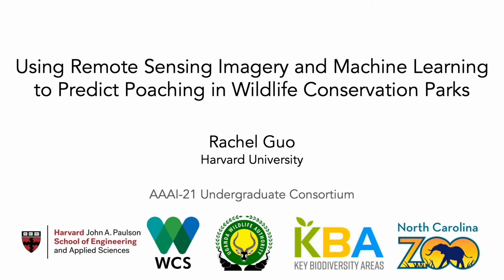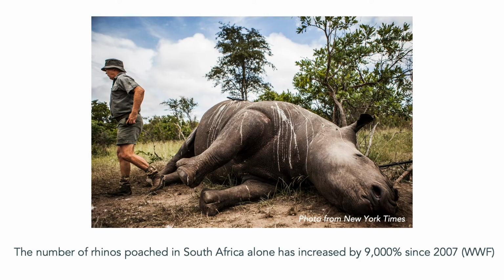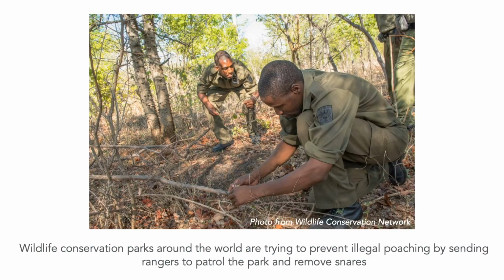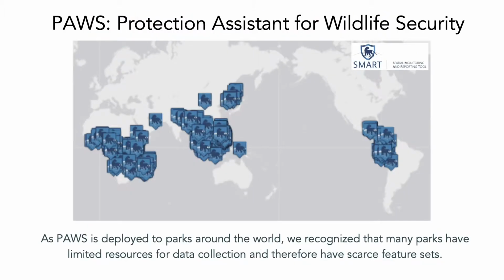The title of my research is Using Remote Sensing Imagery and Machine Learning to Predict Poaching in Wildlife Conservation Parks. Illegal wildlife poaching is driving the loss of biodiversity. Wildlife conservation parks around the world are trying to prevent illegal poaching by sending rangers to patrol the park and remove snares. However, with limited resources, these rangers cannot patrol the entire park. Thus, there is a need to optimize patrol routes for areas predicted to have highest poaching probability.